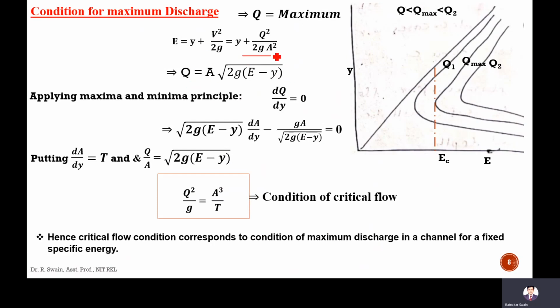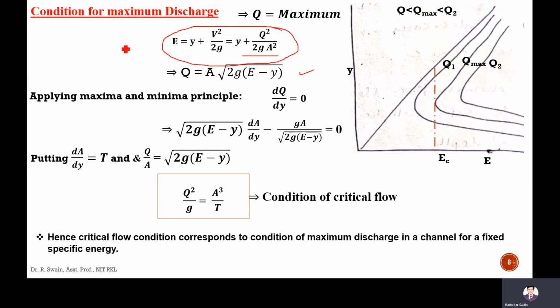So from here, the q we can calculate. It will be q is equal to A into square root of 2g into (E minus y). From this equation, E minus y will be equal to q square by 2g A square. So q will be A into square root of 2g into (E minus y).